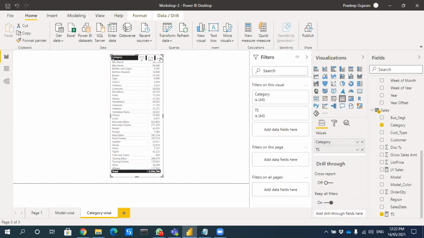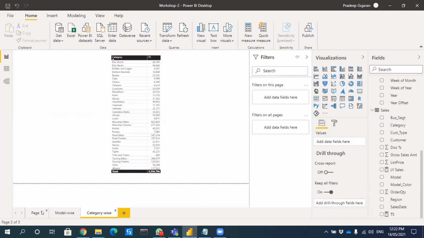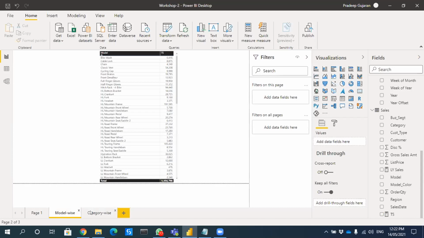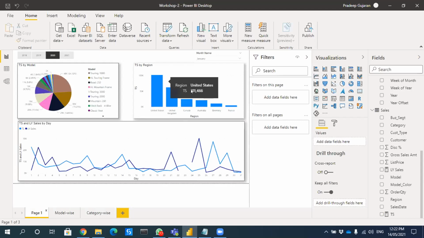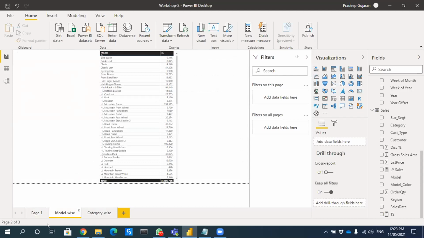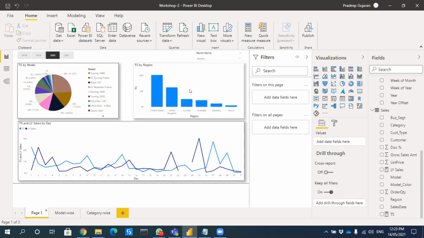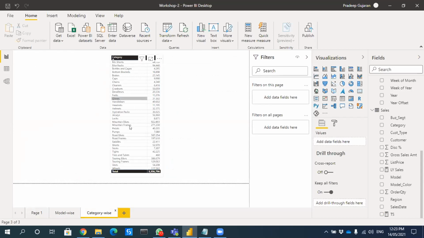Okay. So now we have model wise and category wise two tables. Now in page one, if I click on any region, I'll be able to see the model wise sales, and I should get an option. If I select model wise, it should take me to this page filtered to that region. Similarly, if I click United Kingdom and then category wise, it should filter category wise based on United Kingdom. Only that information I should be able to see.